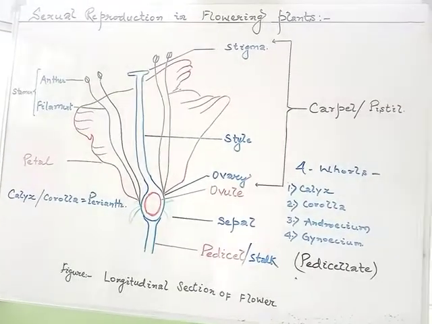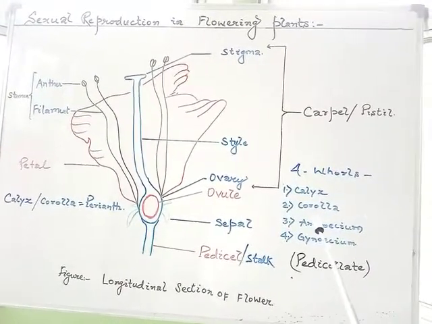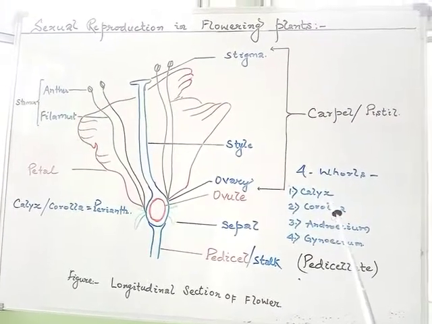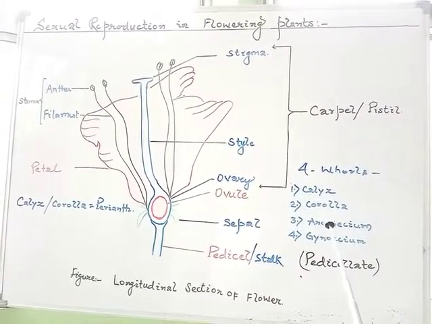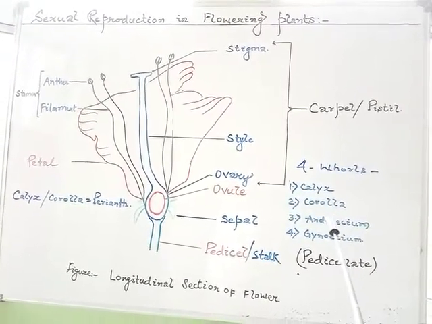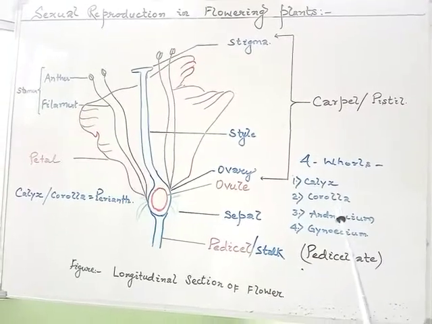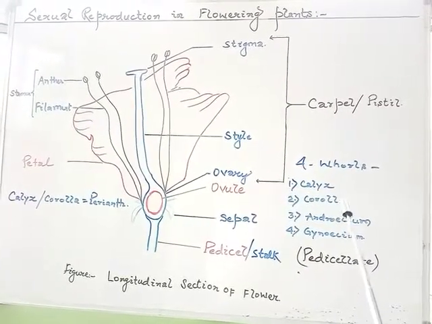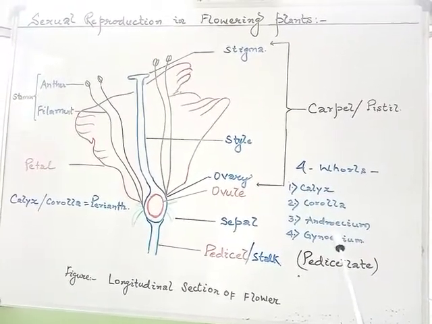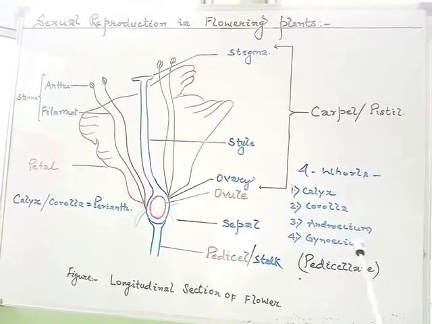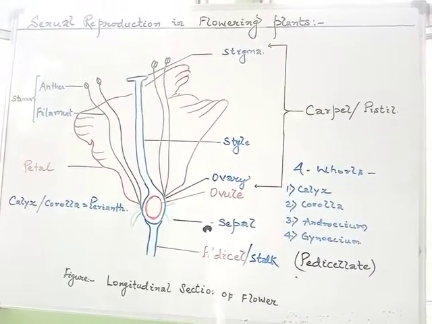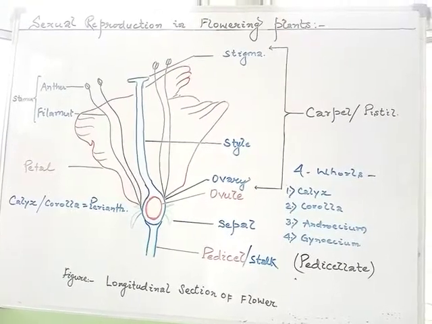Whereas, if the flower does not have any one whorl or more than one whorl, if they are absent, then the flower would be called an incomplete flower. Meaning any of the whorls is missing. For example, maybe calyx may be missing, or if any one of the male or female parts is missing, then obviously that flower would also be called an incomplete flower.